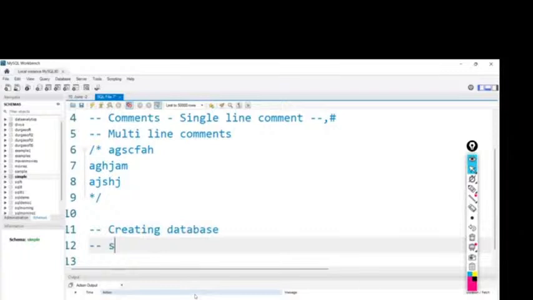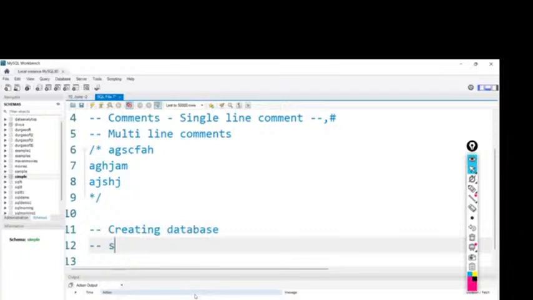For now, you can see simple is a database which is in activation. Without activating another database, if I write any queries here, all those queries will be executed in this simple database, because currently that is in activation. Once I close this workbench and newly open it, I won't have any database in activation. At that time, if I write any syntax, it will throw an error. So every time before writing any queries, we need to activate the database.